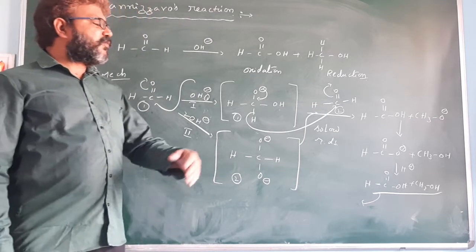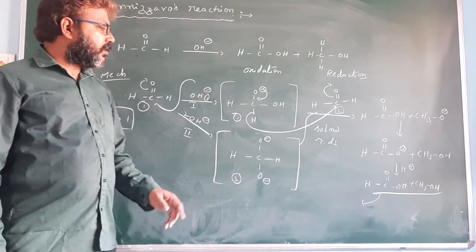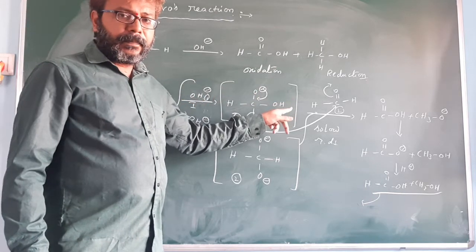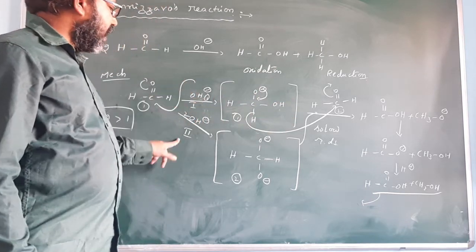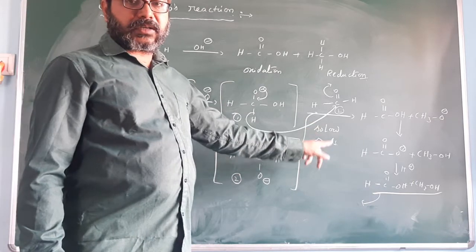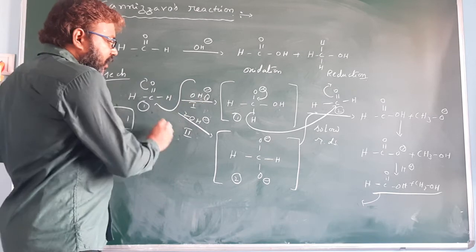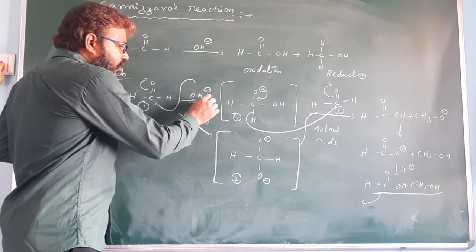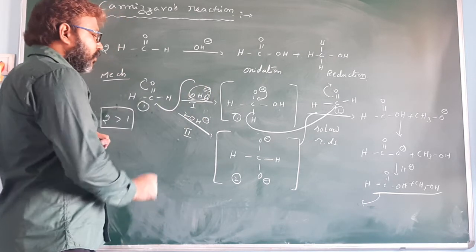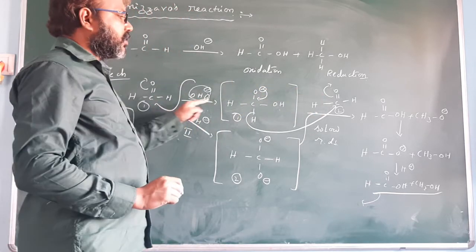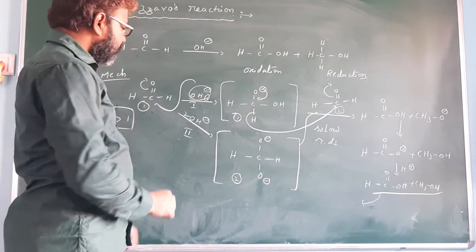So the order of reaction in Cannizzaro reaction: when the concentration of base is low, it is a third order reaction; when the concentration of base is high, it is a fourth order reaction. In path 1 mechanism, the concentration of base is only 1 mole, and the number of aldehydes is 2, so it is a third order reaction.